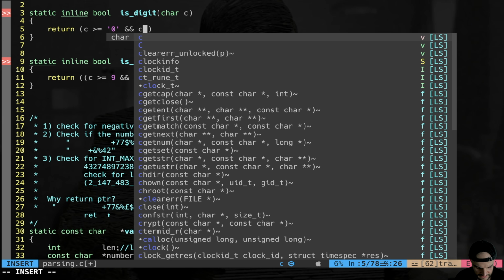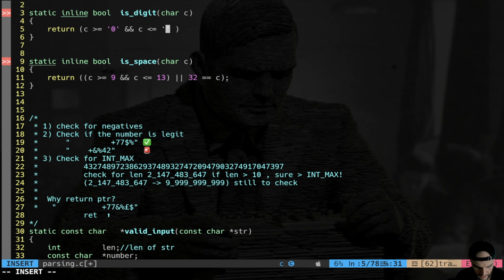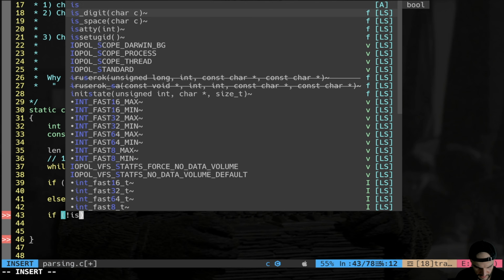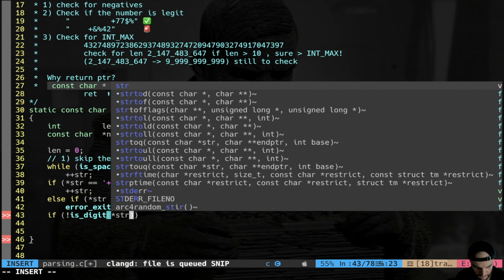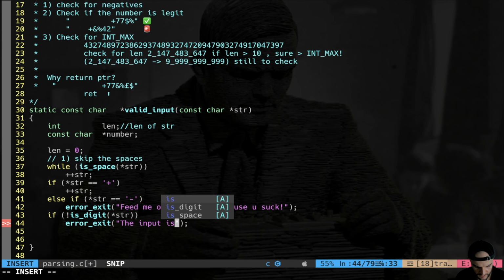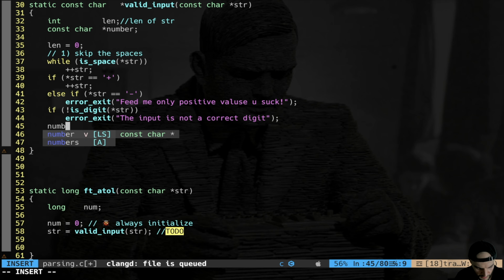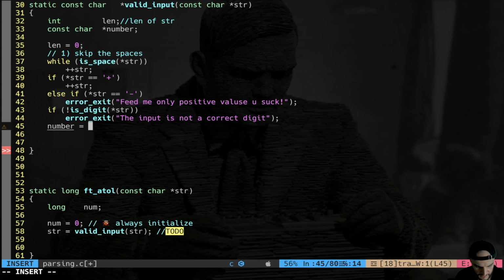And c less or equal '9', like that, right? Super simple. So here I say if not is digit at str, error exit, the input is not a correct digit. Okay, on the contrary, it means that we have stumbled upon a digit, right? So we can say number, our pointer, right, is equal to str. This is the return string, right? It's the return pointer to the actual number.